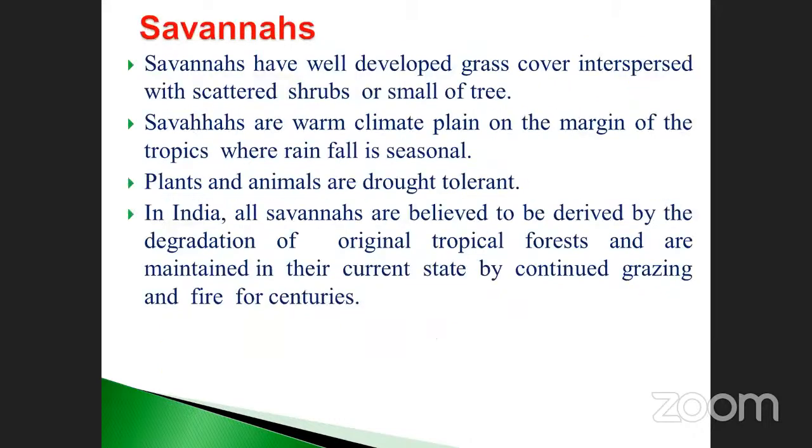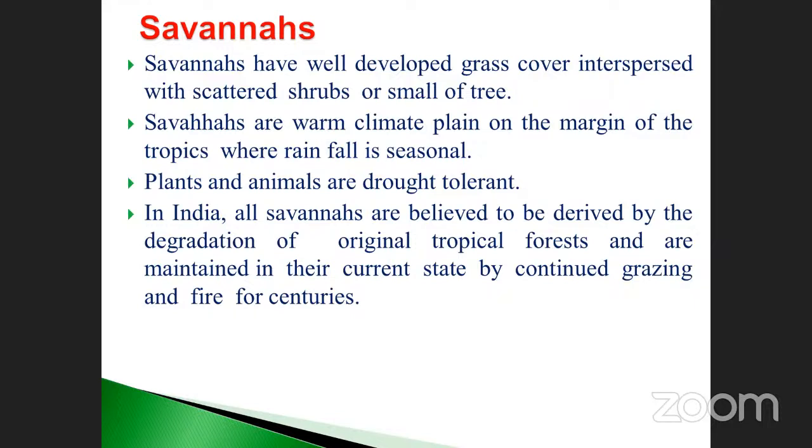Okay, and then another one is savannas. Savanna is an important point, my dear students. Savannas are one of the grasslands. Savannas have a well-developed grass cover interspersed with scattered shrubs or small trees.